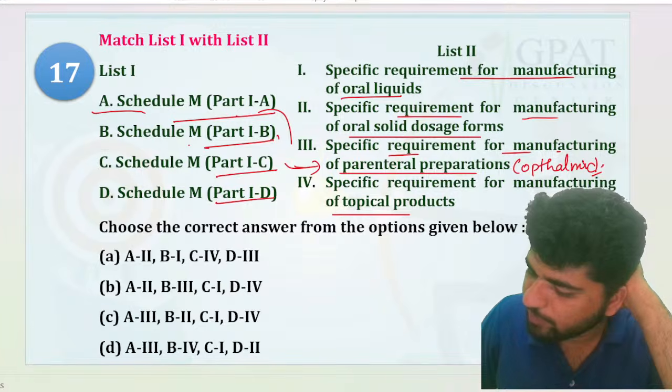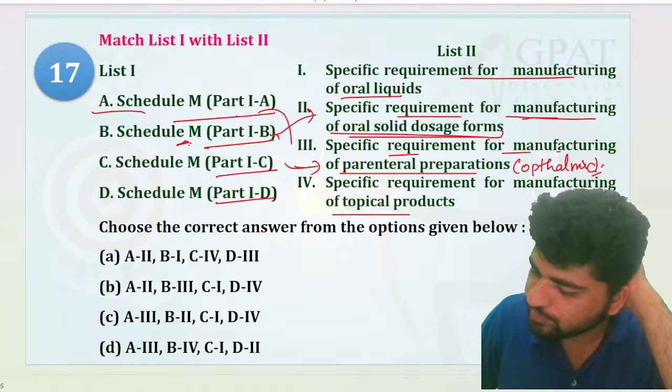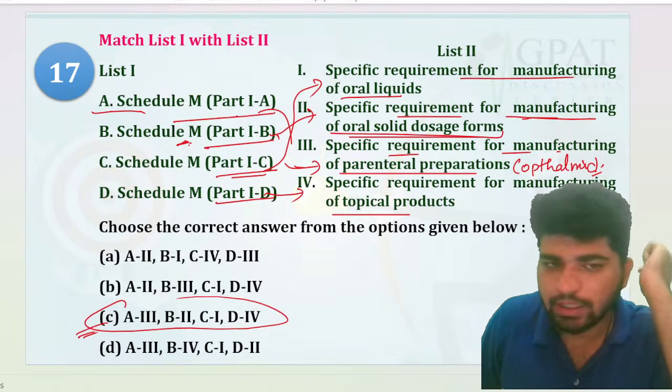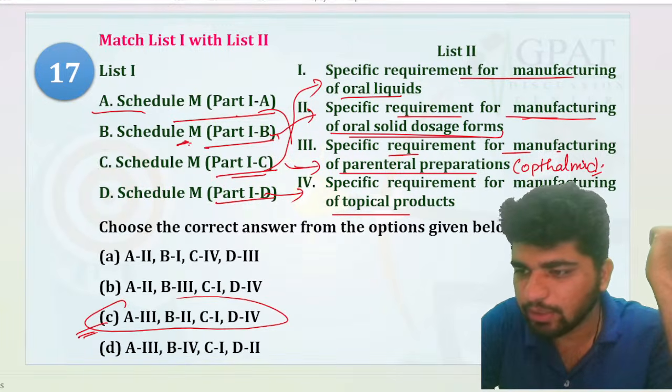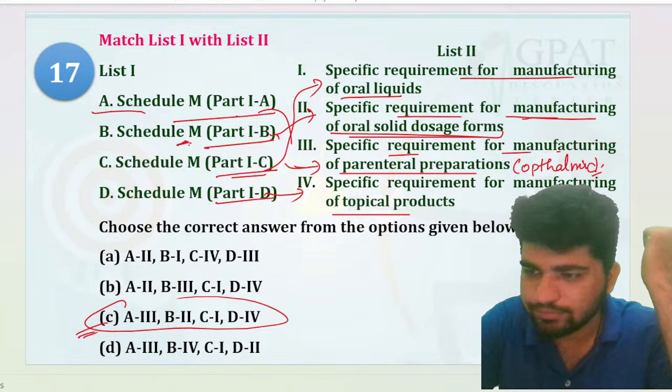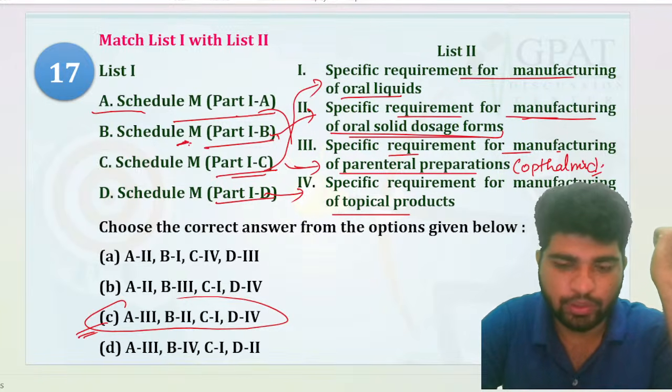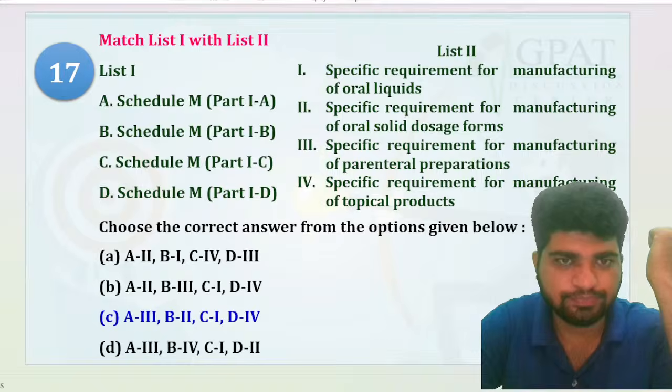Now we do have Part 1B. Okay, the B is going towards the 2. This one, manufacturing oral solid dosage form, right? And C is going towards the oral liquid, and D is for the 4. So C is going to be your correct answer, right? That's right. Very good. C is your correct answer.